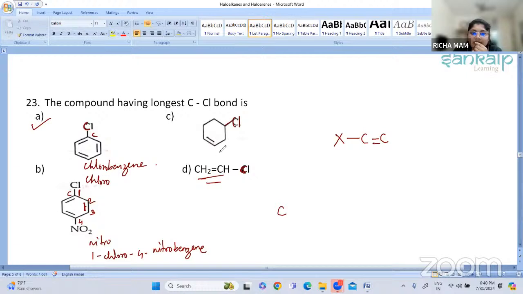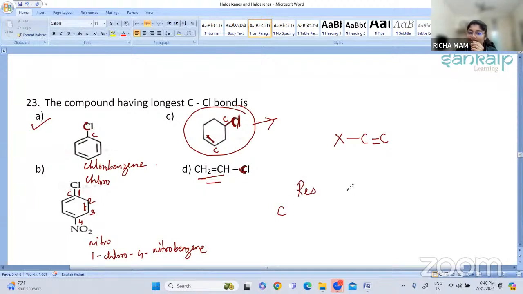Okay, but here you can see your carbon is here, the double bond carbon is here, and your halogen is here. So there is no double bond formation. In the other three options, you can see that there is a formation of a double bond taking place between this C-Cl bond. And why is the formation of the double bond taking place?